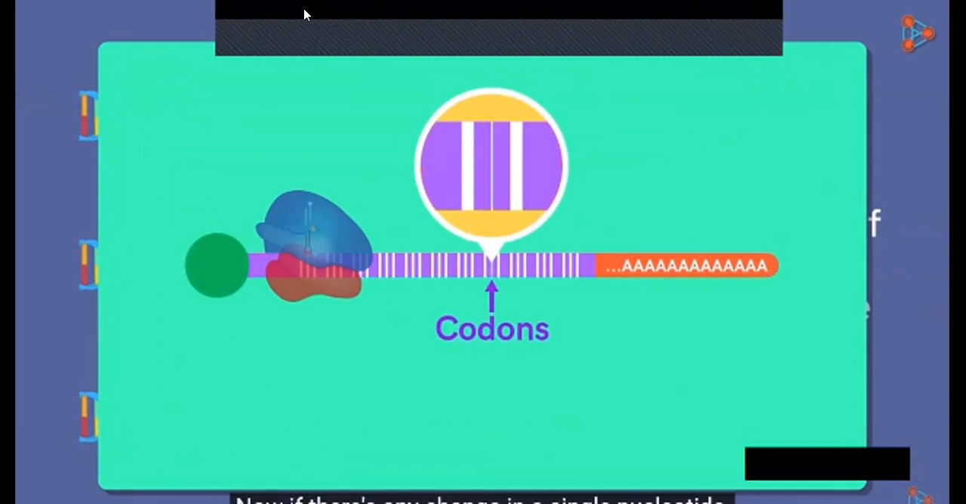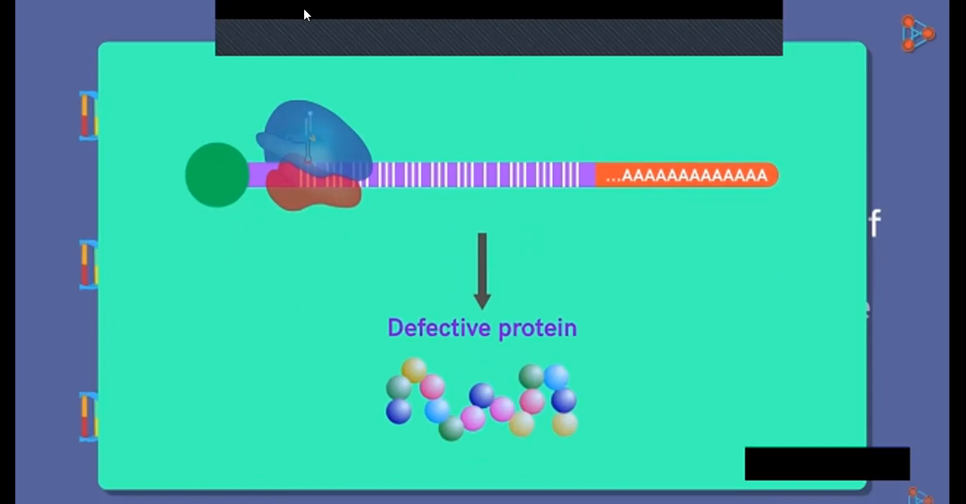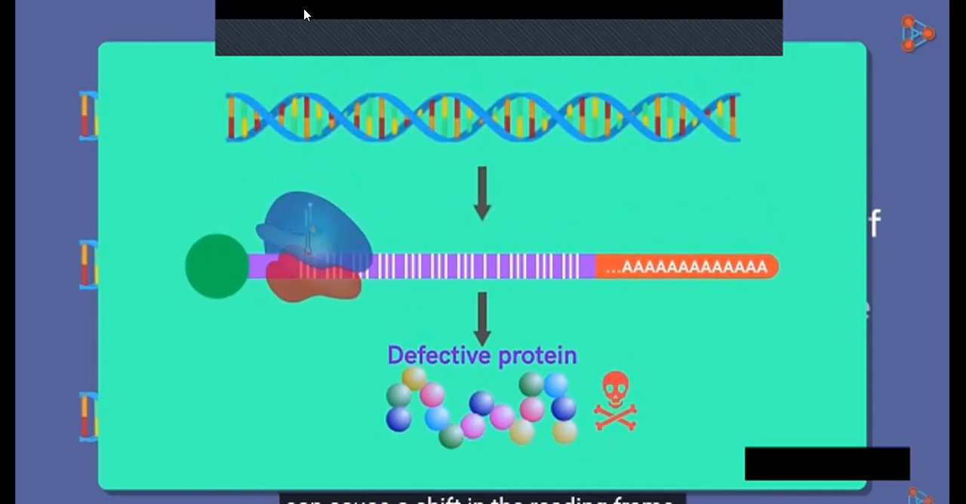Now, if there's any change in a single nucleotide, then the entire codon will change. Thus, the reading frame will change. And what will this result in? That's right. The altered gene will give rise to a different protein than the usual one. And there are chances that this defective protein turns out to be a harmful one. So, any change in the DNA or in the genes can cause a shift in the reading frame. As a result, an altered protein is produced. This was the first type.